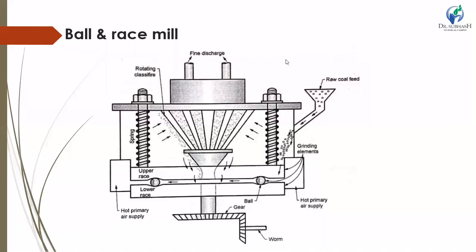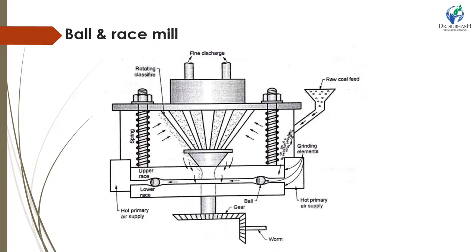Ball and race mill. This mill is also known as a contact mill. In this mill, coal passes between rotating elements until it is pulverized to the desired degree of fineness. The coal is pulverized due to the combined action of crushing and attrition between the grinding surfaces. The figure shows a diagram of a ball and race mill. The two moving elements, namely ball and race, are used to grind the coal. The ball is held between the upper stationary race and the lower rotating race, driven by a worm gear.